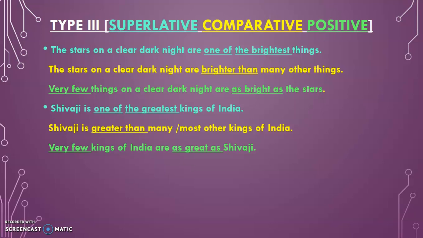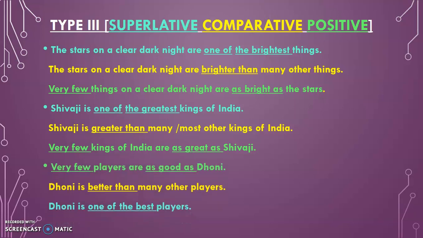So once again, keep it in mind. Comparative form takes "many or most other", and positive takes "very few". Very few players are as good as Dhoni. Second, Dhoni is better than many other players. And the superlative form is, Dhoni is one of the best players.